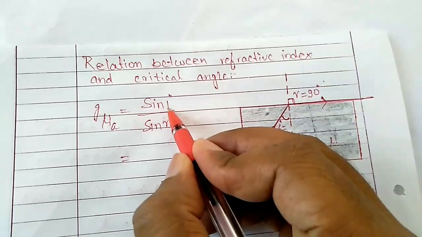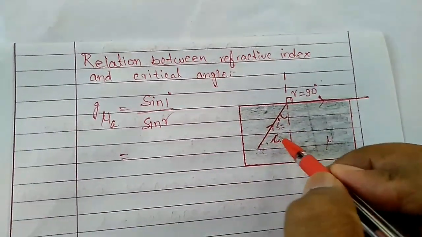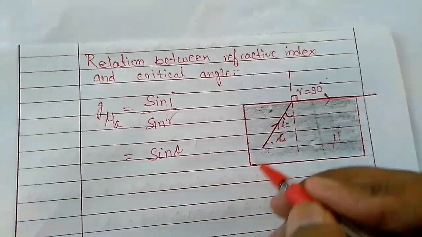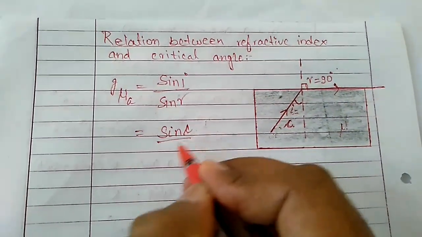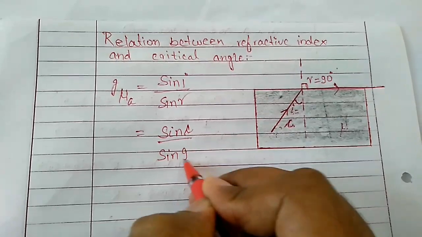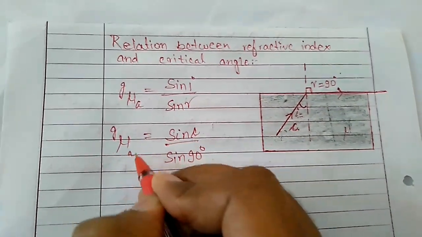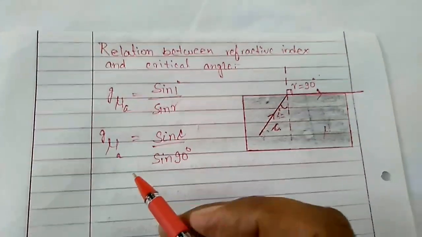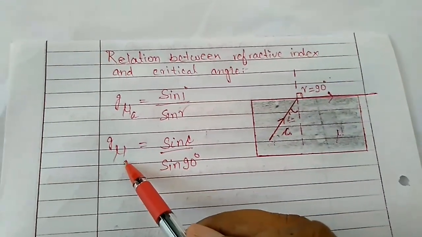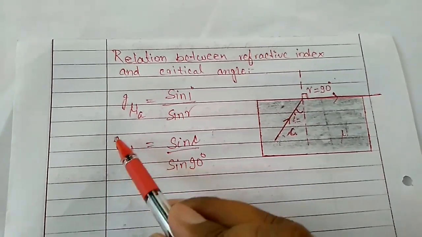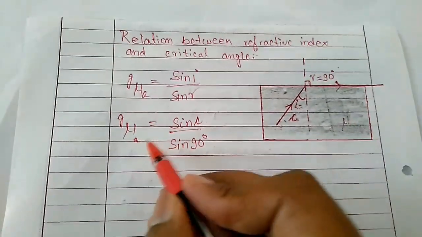According to the rule, sine I is the angle of incidence, which is the critical angle, so I'm writing sine C. And sine R is sine 90. And this is G mu A. And I said, if you remember, that every refractive index is with respect to air, and here it was the refractive index of air with respect to glass. This is not correct, so just reciprocate it by the principle of reversibility.